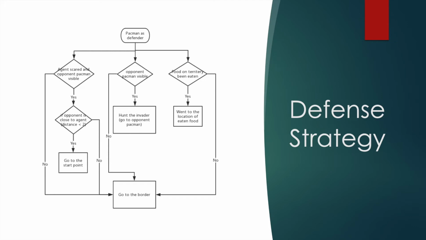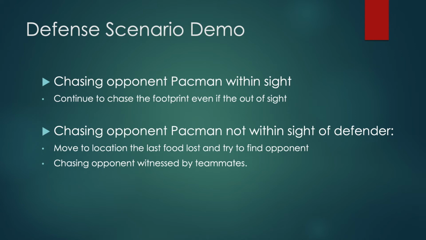You can see this is the decision tree for the defense strategy, and it's primarily concerned with the ghost finding a Pacman intruder in their own territory. And there are 3 ways to do this. The first way is to chase the opponent Pacman within the sight of the defender, which is pretty straightforward. The second way is to move to the location where the last food got eaten by the opponent, where possibly an opponent is present. The last way is to chase the opponent that has been witnessed by teammates.